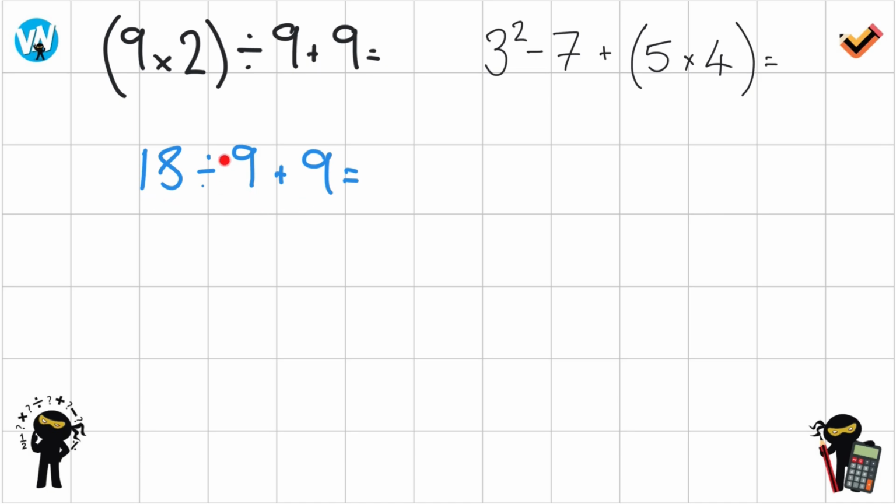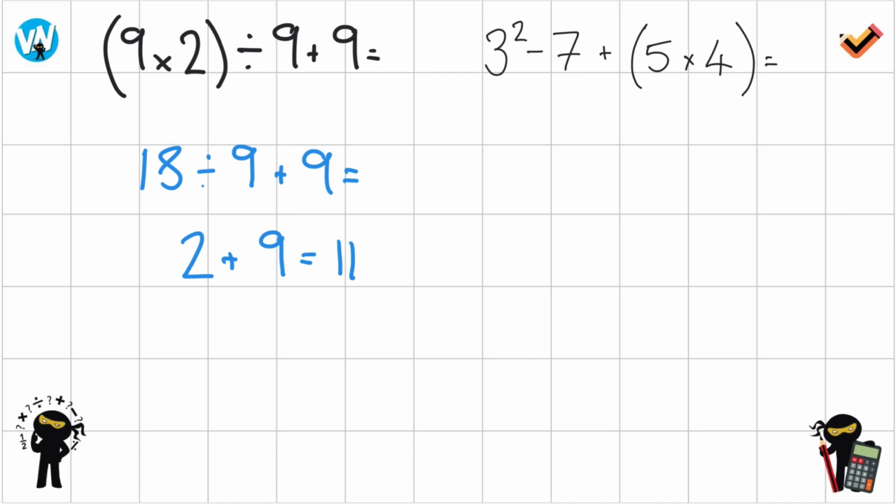Which part comes first? Well, division is obviously before addition, so I'm going to do this part of the problem first. So 18 divided by 9 is 2. Now rewrite the problem. 2 add 9. At that point, we've only got one operation left. 2 add 9, very simple, is 11. Okay, so again, very simple, very calm, very straightforward.